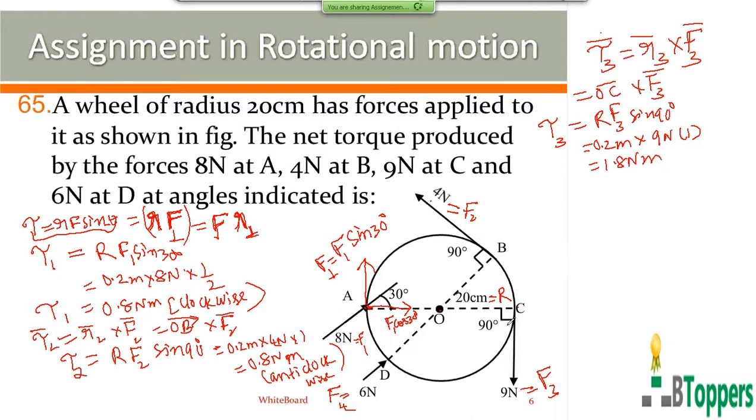Try to observe in what direction this force tends to rotate the wheel. This force tends to rotate the wheel in the clockwise sense. That means, assume that only the third force acts, but other forces are not acting, then the wheel rotates in the clockwise sense.